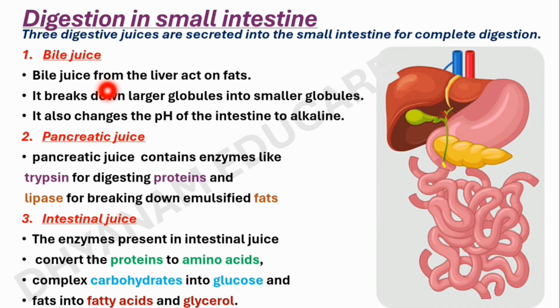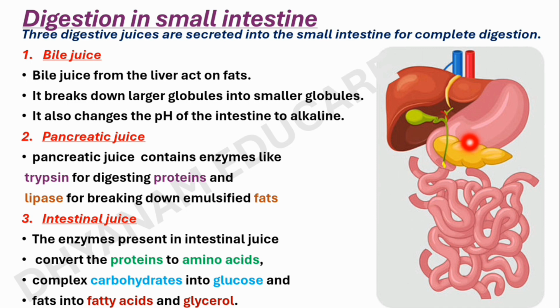Fats are present in the intestine in the form of large globules, which makes it difficult for enzymes to act on them. So bile salts break down the larger globules into smaller globules, increasing the efficiency of enzyme action. It also changes the pH of the intestine to alkaline, because digestion of fat and carbohydrates takes place in an alkaline medium only.